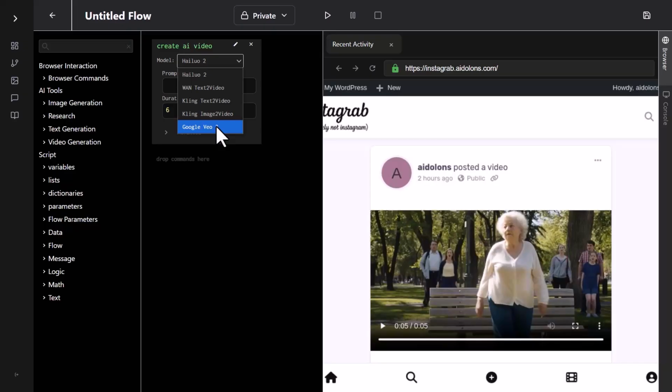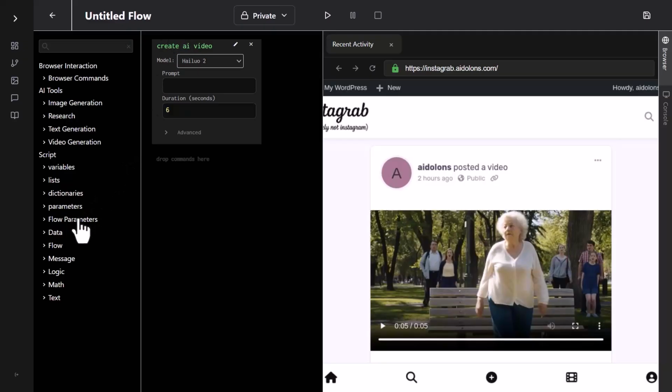But literally yesterday, I think, a newer, even better model has come onto the scene, and I wasted no time including it in Aidolons. This model gets a better result, and it costs literally 20 times less. Alright, now I could literally just paste the prompt into my prompt box here, but I want to set up my workflows to be reusable.